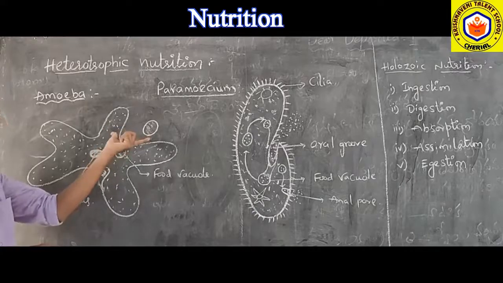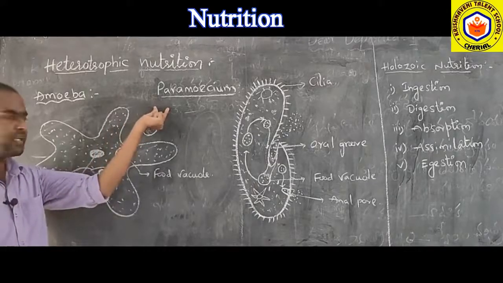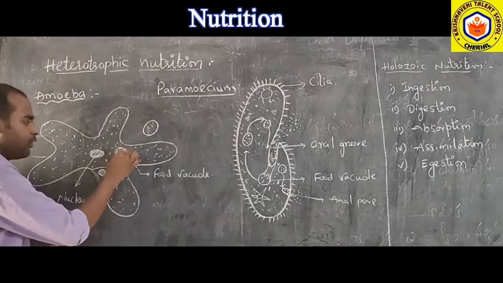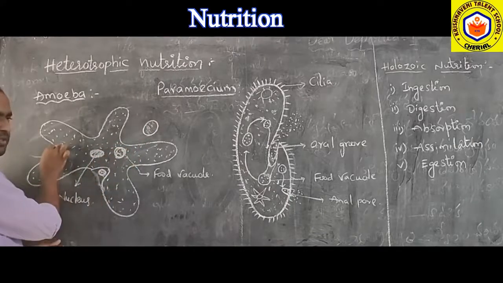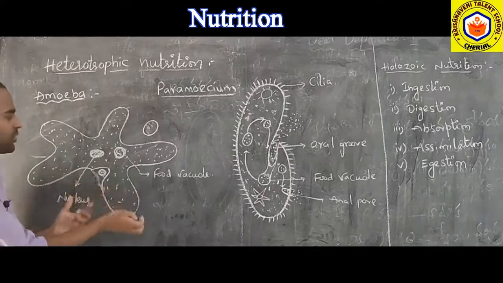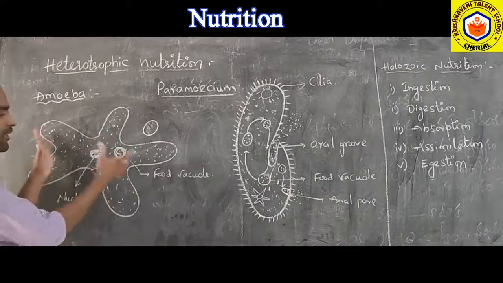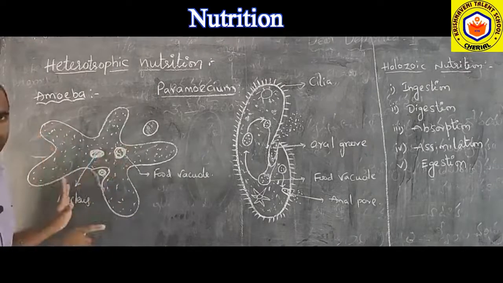So ingestion and digestion will take place. The ingestion will take place by the pseudopodia. Next, digestion will take place inside the food vacuole. After that, absorption is a simple process. Through the diffusion process it will be absorbed into the total cytoplasm. Then that will be assimilated.